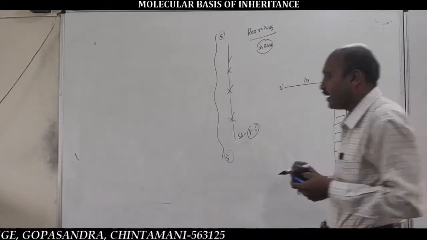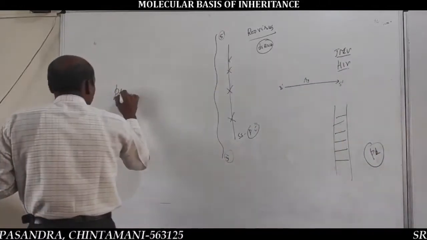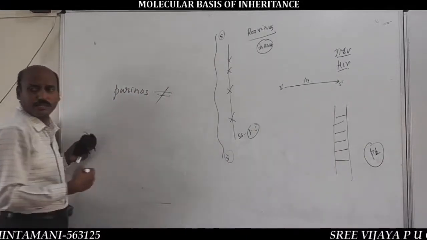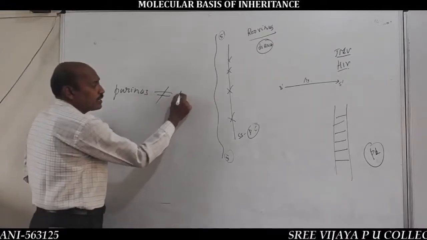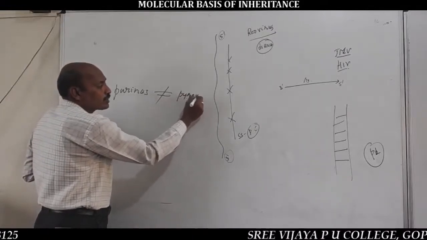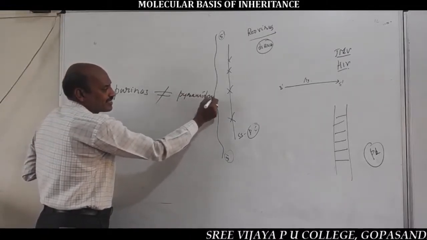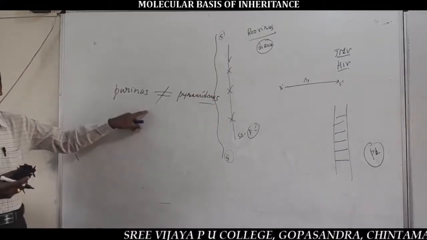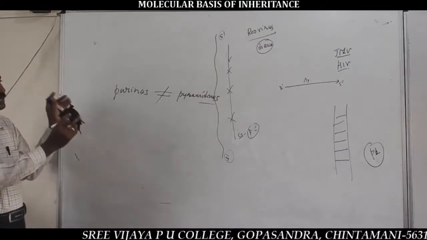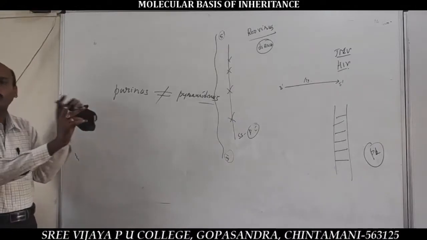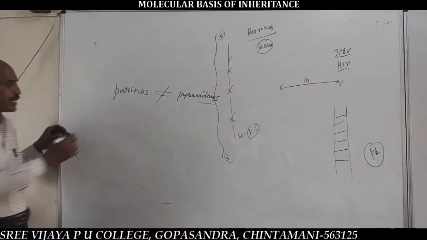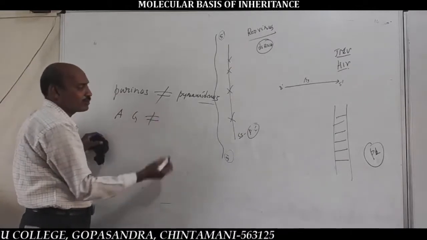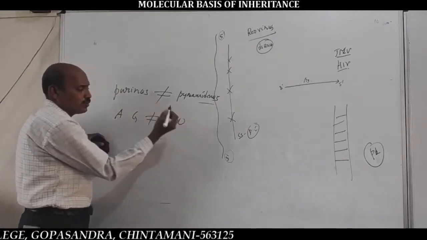In RNA, the amount of purines is not equal to the amount of pyrimidines. That is, A, G is not equal to C, U.